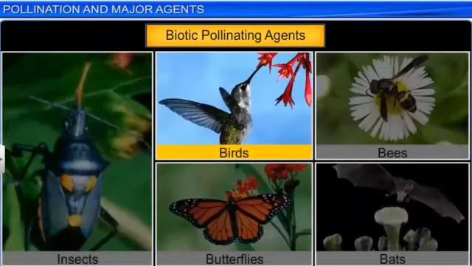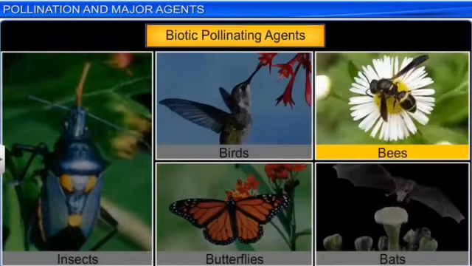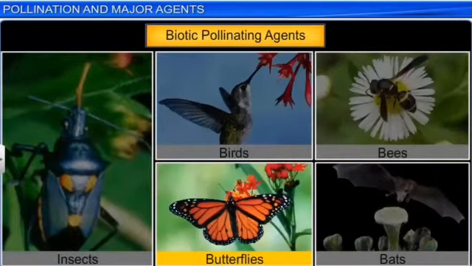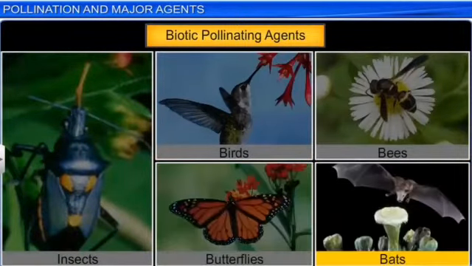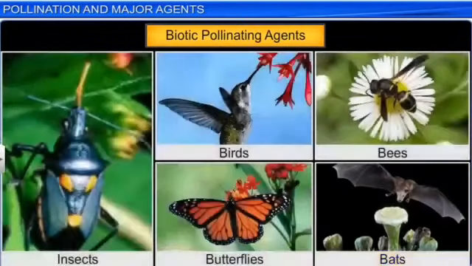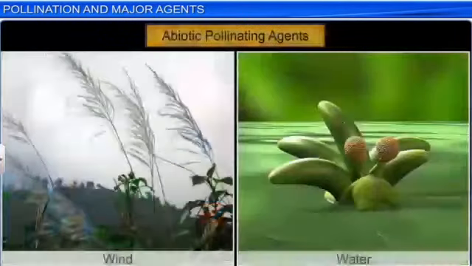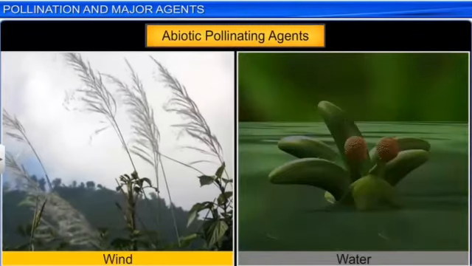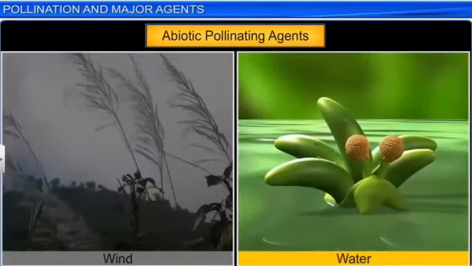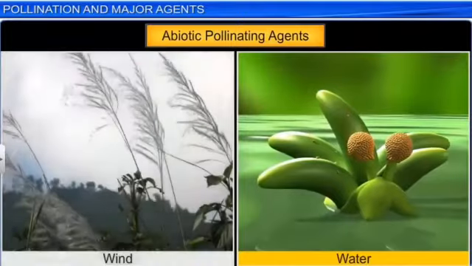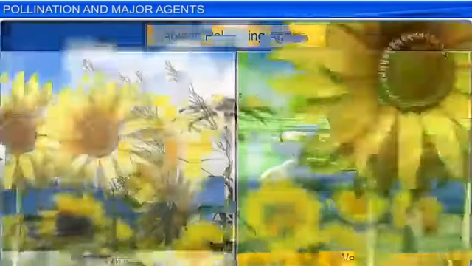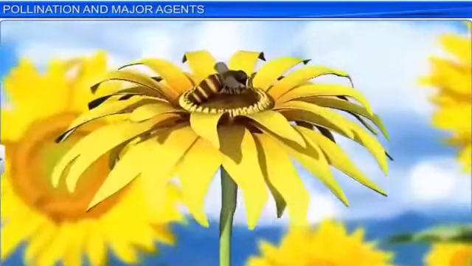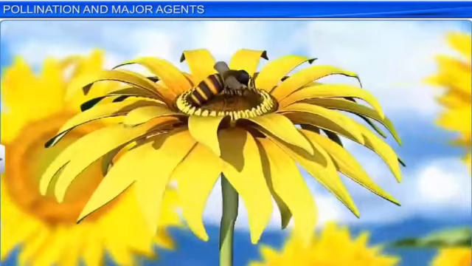Biotic agents are living agents like insects, birds, bees, butterflies, and bats. And there are abiotic agents like wind and water. So there are wind pollinated plants and water pollinated plants also.